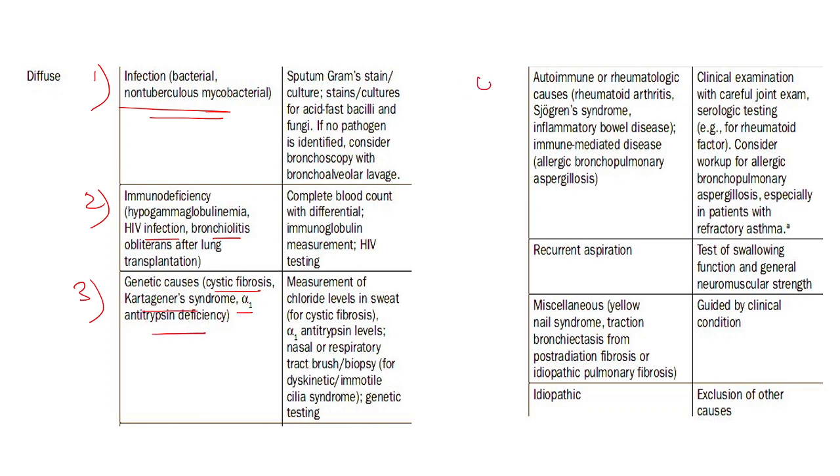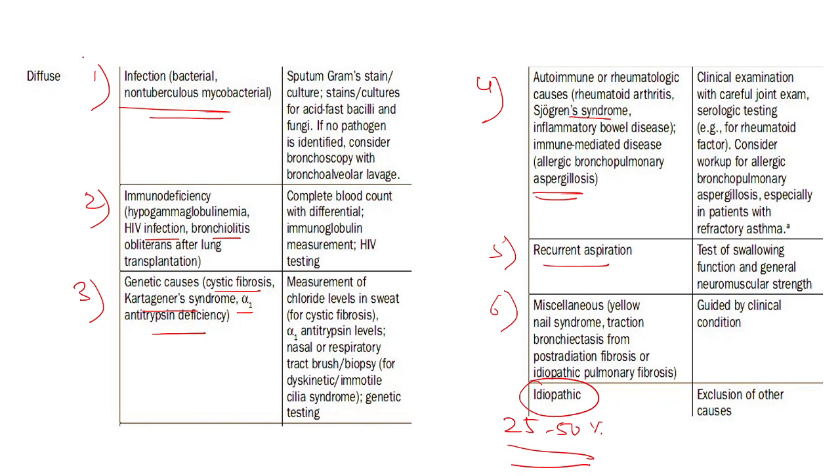There can be autoimmune conditions, especially common in females, like rheumatoid arthritis, Sjogren syndrome, and immune-mediated disease like allergic bronchopulmonary aspergillosis. Recurrent aspiration can also lead to diffuse bronchiectasis, and then we have miscellaneous conditions. It is important to note that after all these causes, 25 to 50% of cases of bronchiectasis are idiopathic.